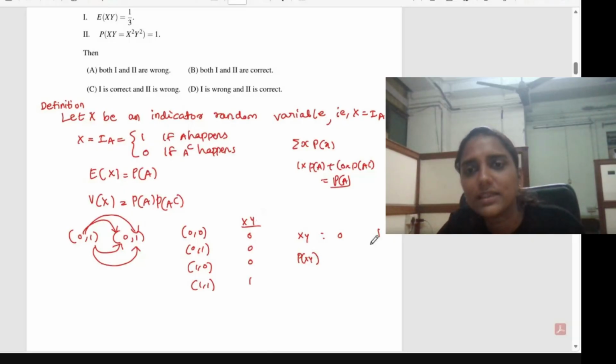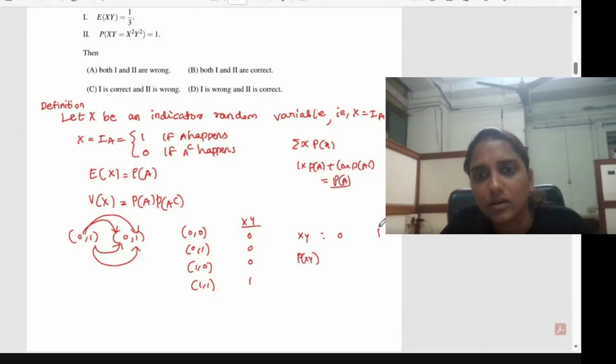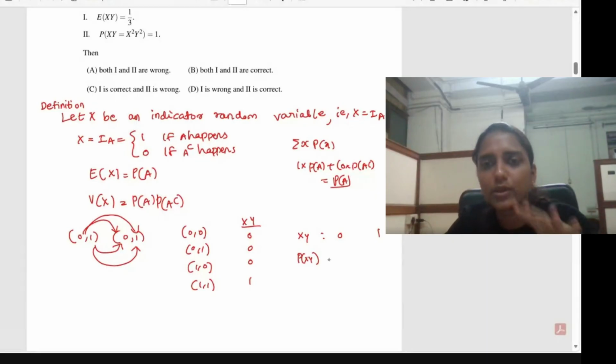One other method: here x into y is also 0 and 1. So x into y can be taken as an indicator random variable, since it is taking the value 0 and 1. Whenever a random variable x takes only two values, 0 and 1, its expectation is the same as the probability of that event.